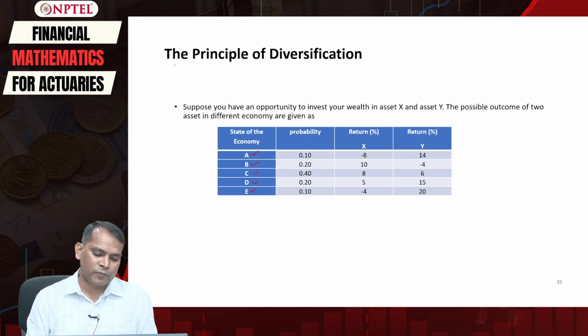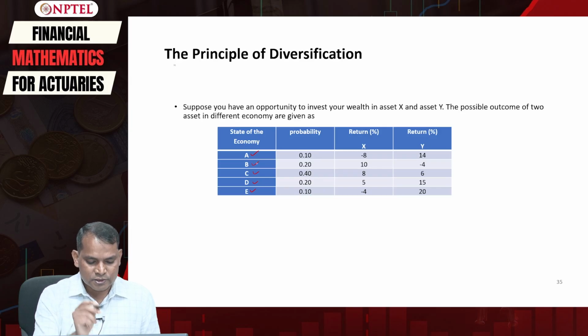So we have five states of the economy, and the probability that the economy is in a particular state is also given.